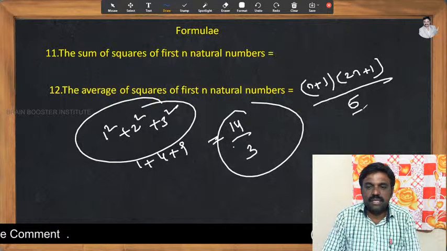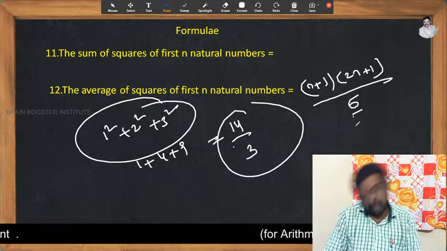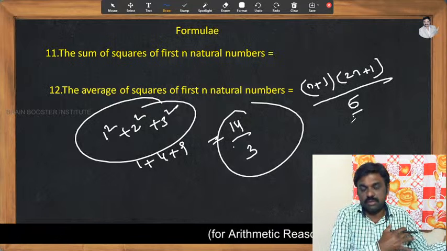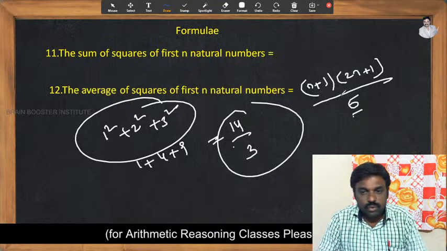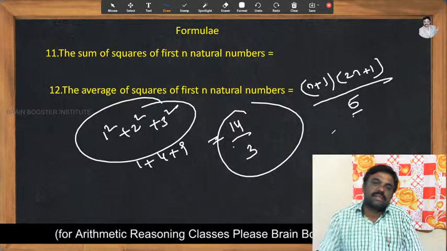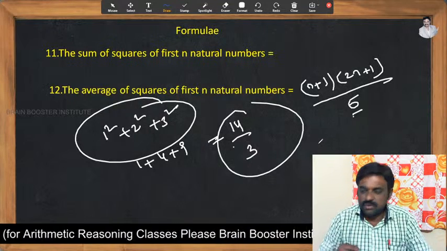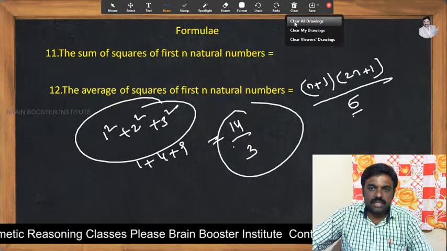Many will make a mistake here. In the denominator you will take the 2, because we have got habituated to taking the 2. So please don't get confused here. You need to take 6 in the denominator for the average. Is it clear, my dear friends? Type C in the comment box now.